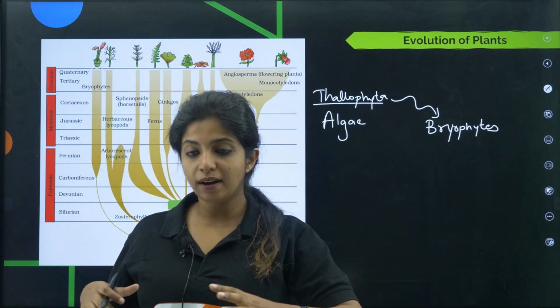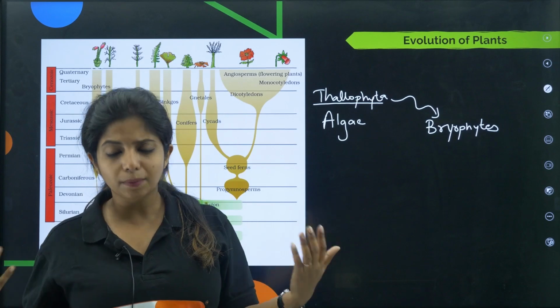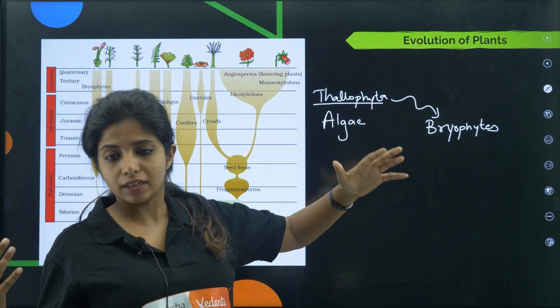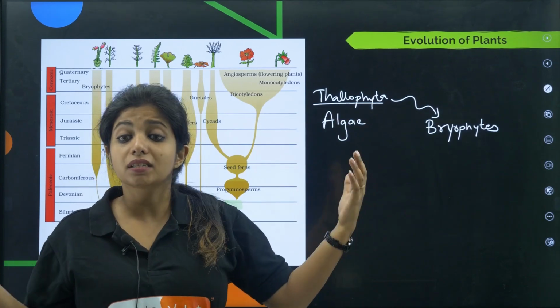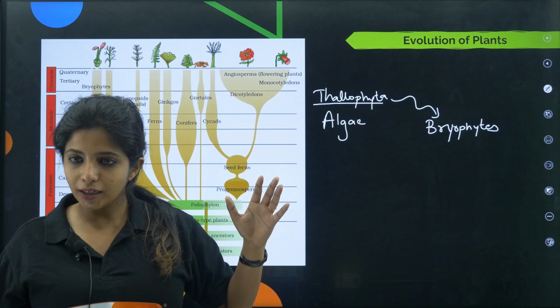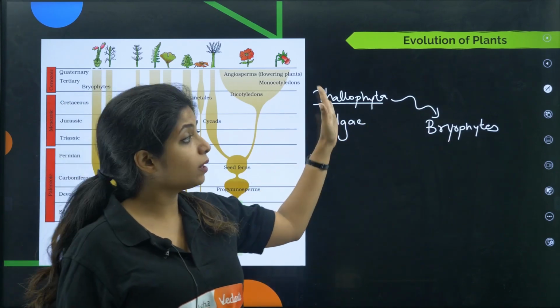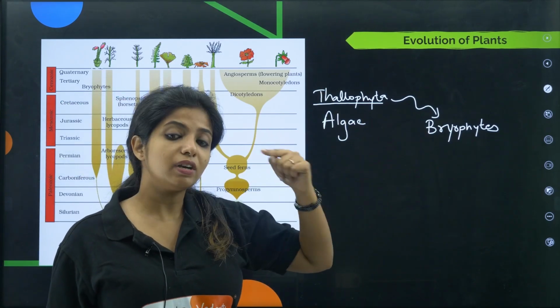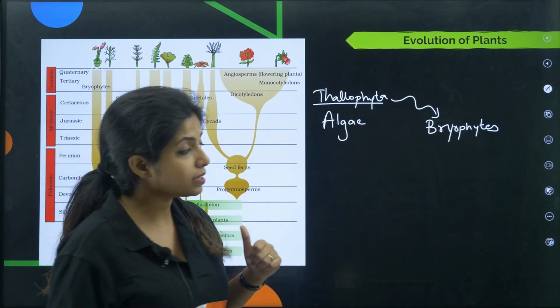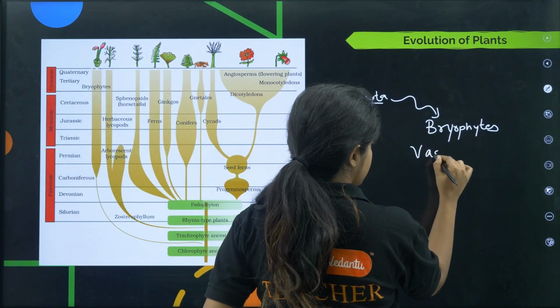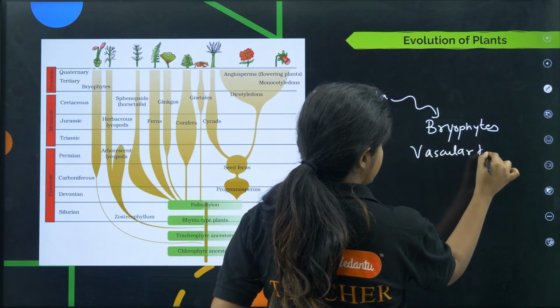So you always say this is a plant body, but exactly, it is a plant body, but it's still in the evolutionary phase. It does not have all the characteristics of an actual plant. Okay, so bryophytes are there. Now bryophytes, even though they had developed from them, still they were lacking one very important thing, which was the vascular system, which was the vascular tissue.